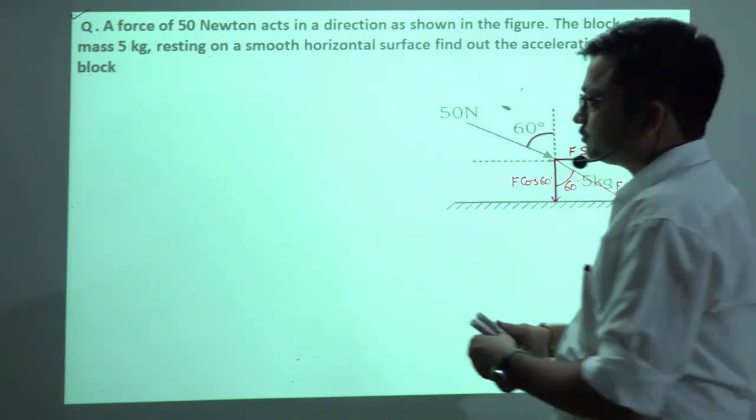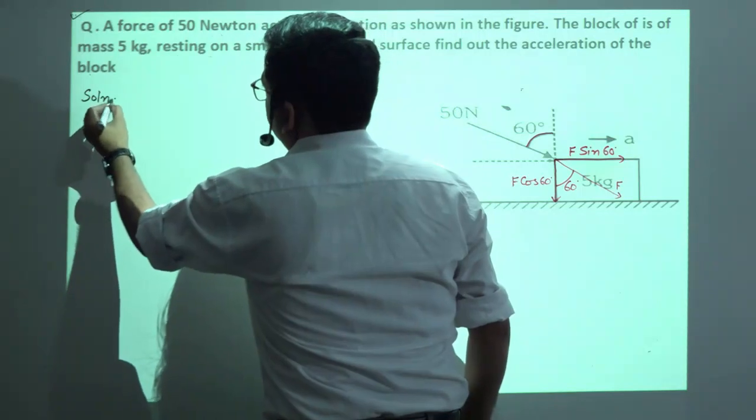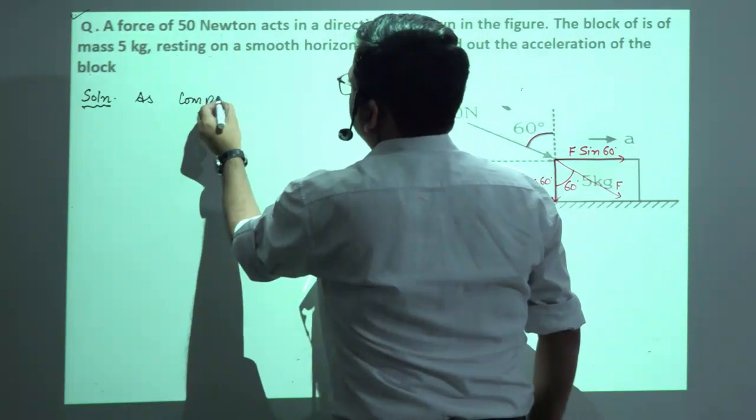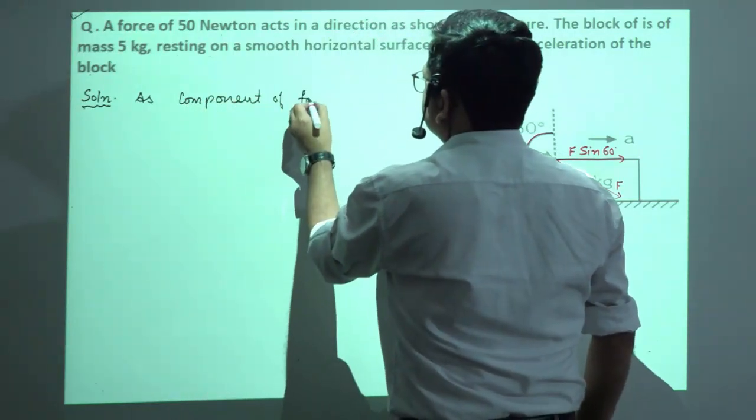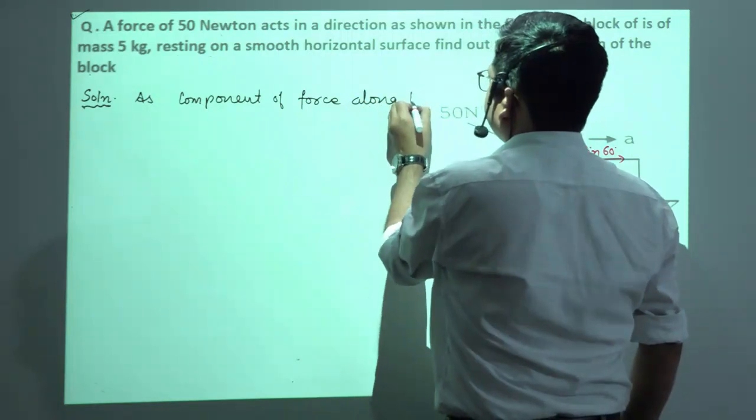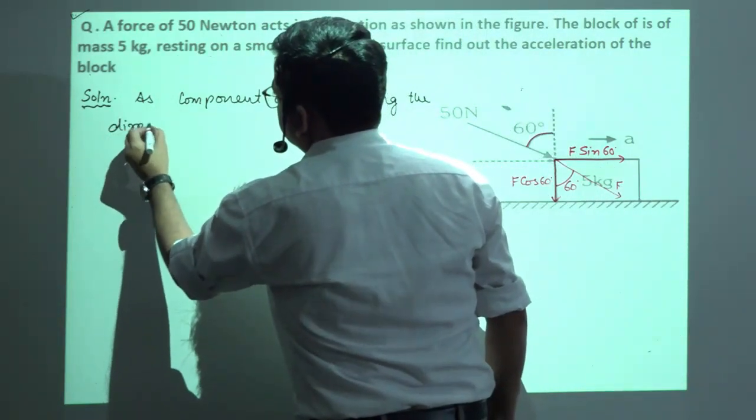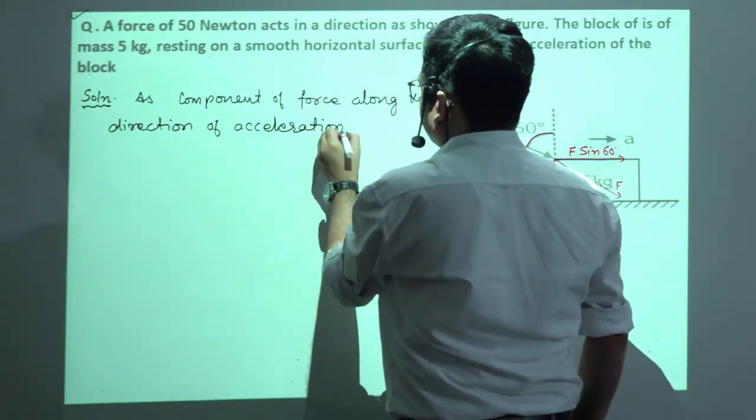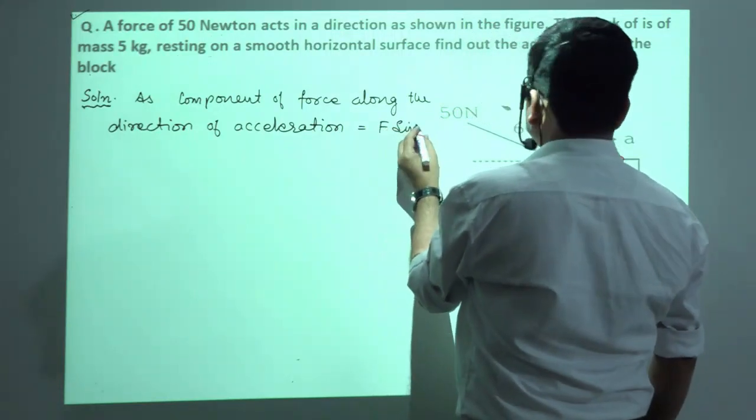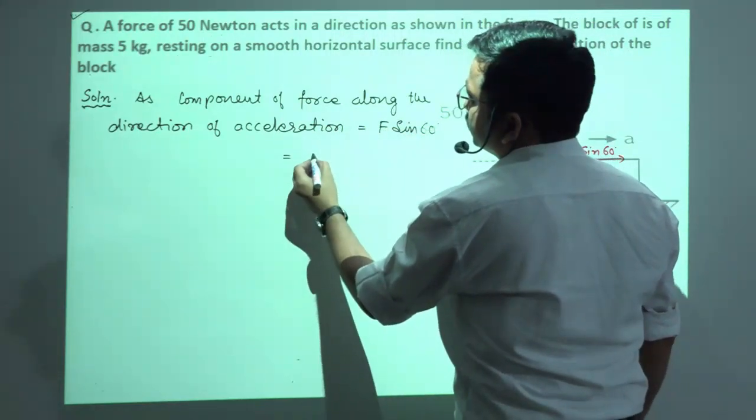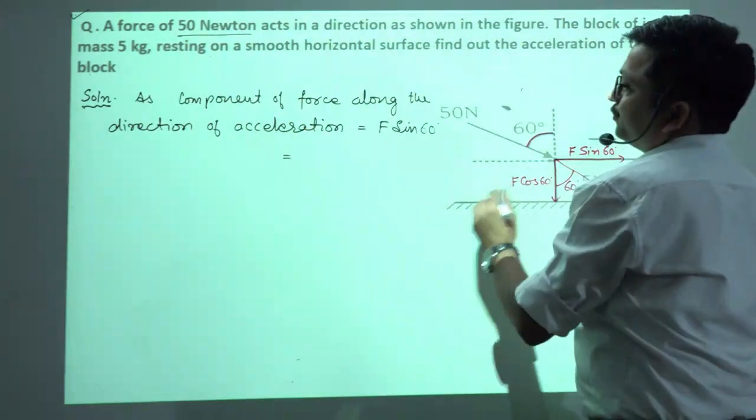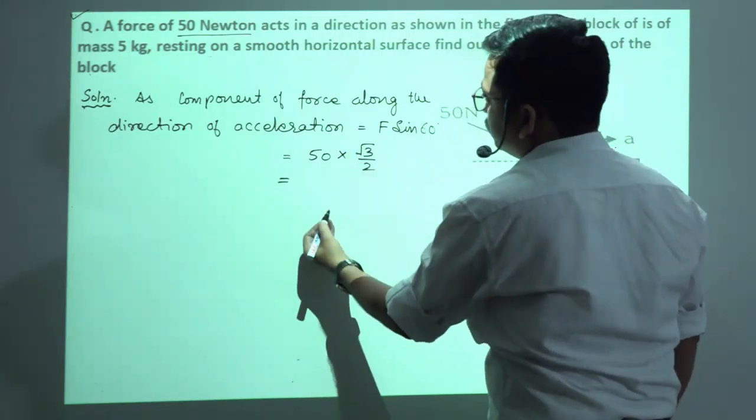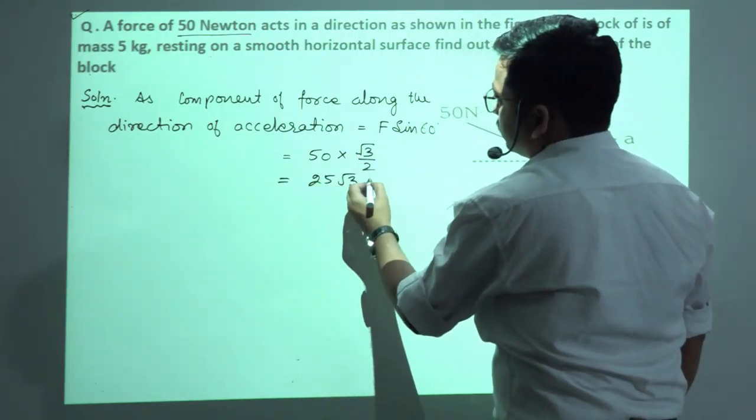So first of all, we will calculate this component of the force, the component of force along the direction of acceleration, is equal to F sine of angle, how much? 60 degrees. So that is equal to how much? 50 Newton is the magnitude of this force. So 50 into sine 60, that is root 3 by 2, that will be equal to 25 root 3 Newton.